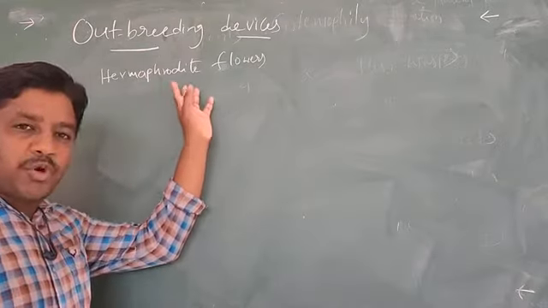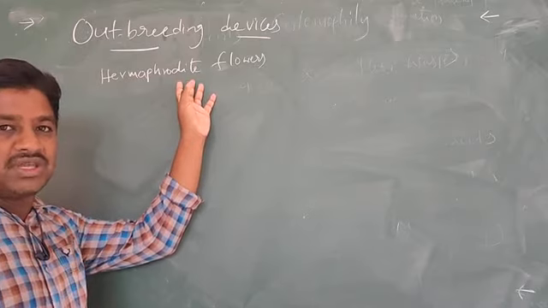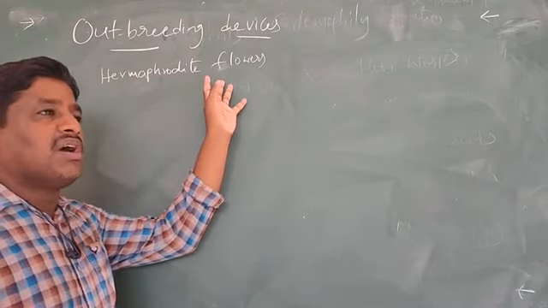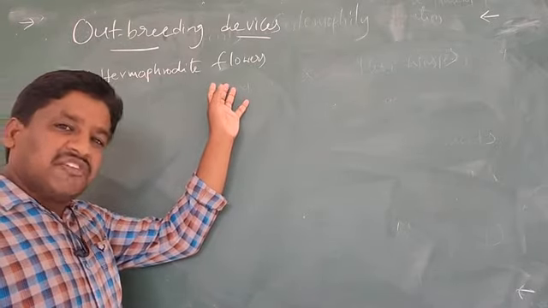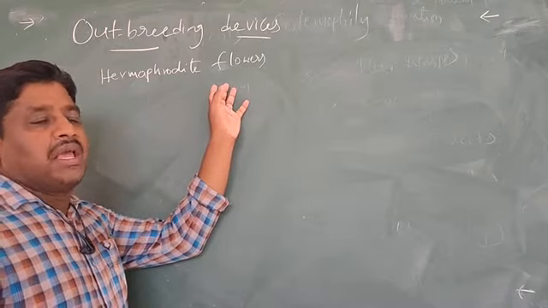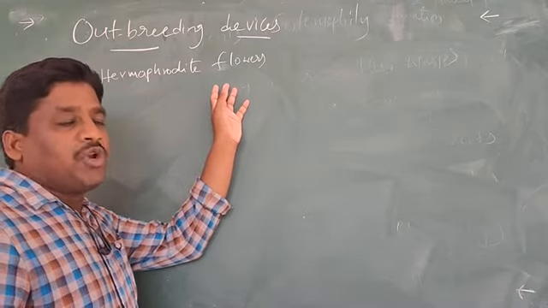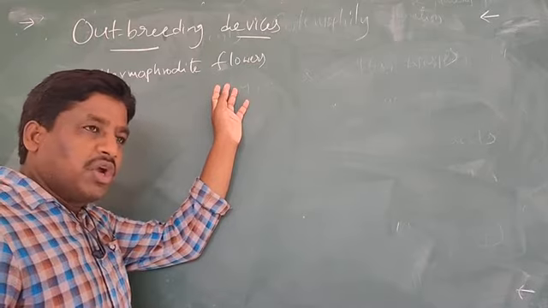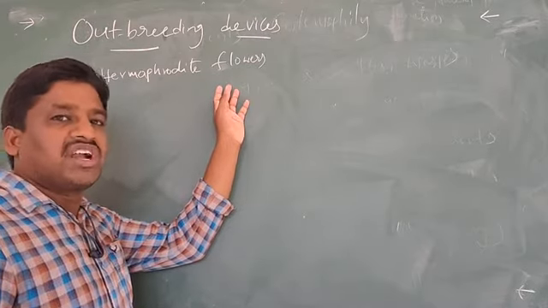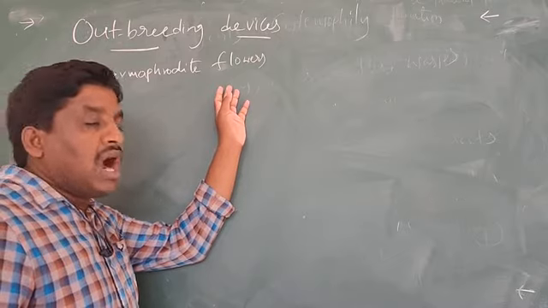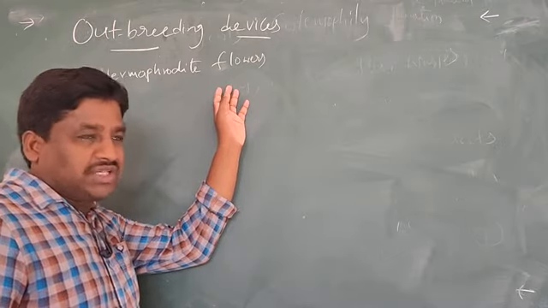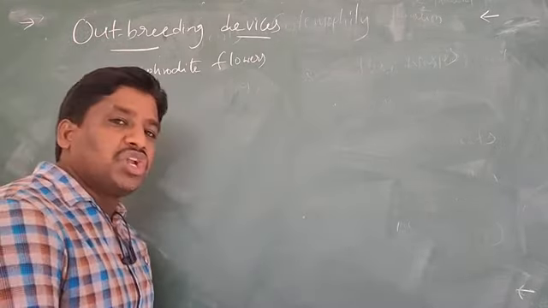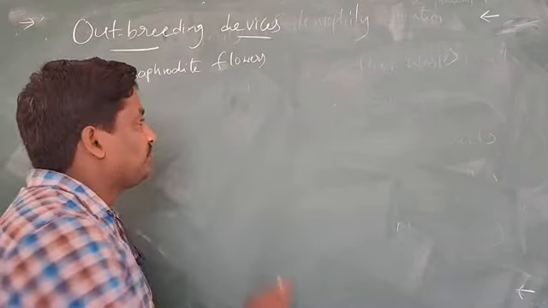The anther and stigma are present in the same flower, so the anther releases the pollen grains. These pollen grains come in contact with the stigma to achieve the pollination. What kind of pollination? It is autogamy, that means self-pollination.